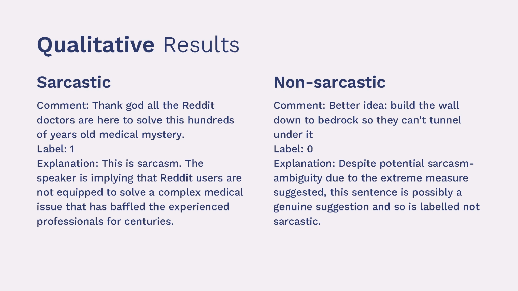This kind of hallucination manifests in the form whereby the model will make reference to a conversation that we did not actually provide. One hypothesis may be that the model has seen this conversation before, which is why it's doing this, but most likely this is just hallucination. Another thing is with regards to handling ambiguity. If you look at the non-sarcastic example on the right, we do see that the model is able to handle a certain degree of ambiguity.